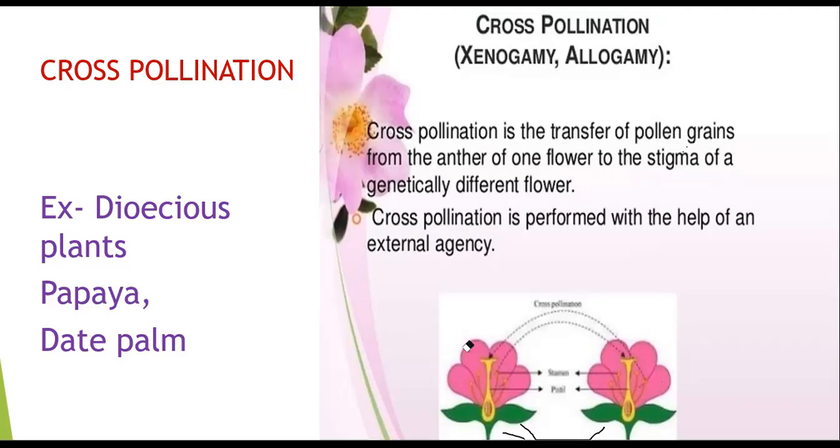An example is the dioecious plant. What is the meaning of dioecious plant? Male flowers are on one plant and female flowers are on another plant. Imagine one male flower and one female flower. When pollen grain is transferred from a male flower to the stigma of a genetically different flower, this is cross-pollination. Papaya and date palm are examples of cross-pollination.